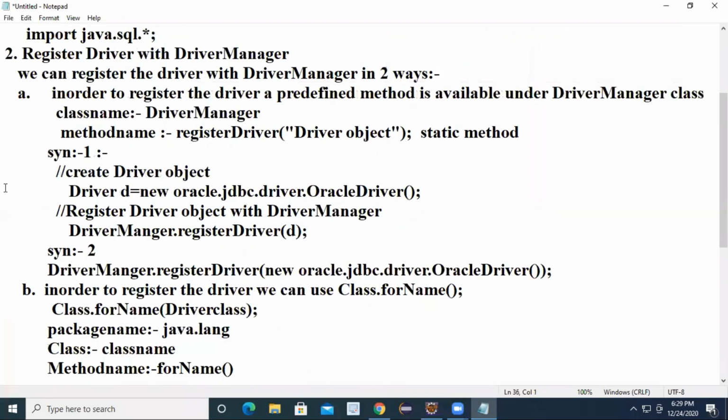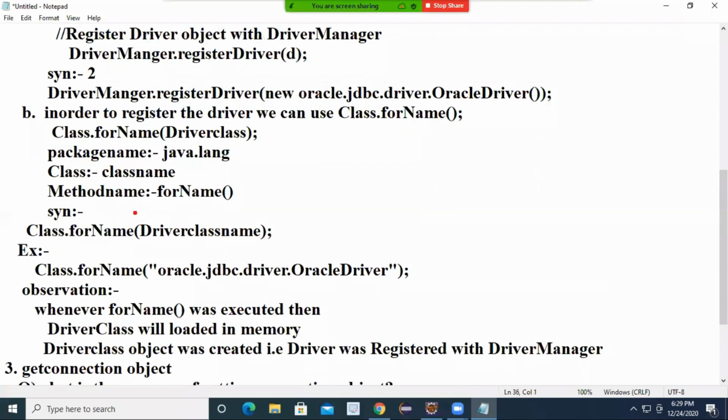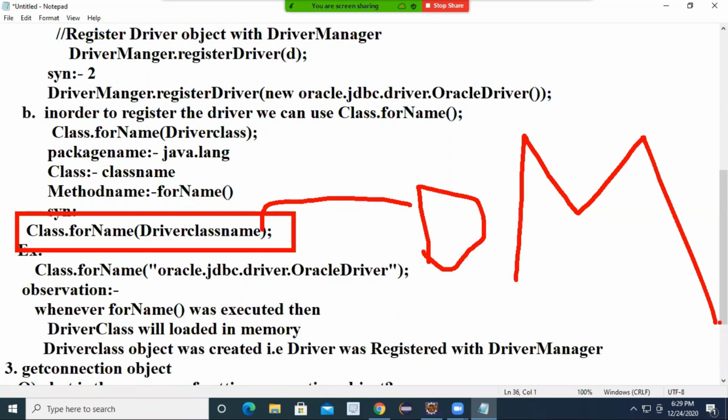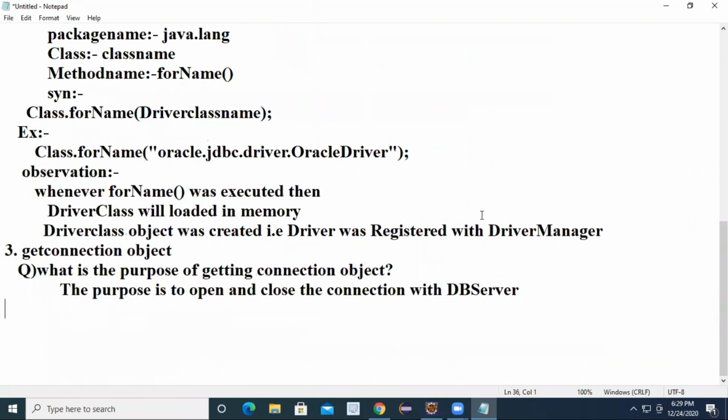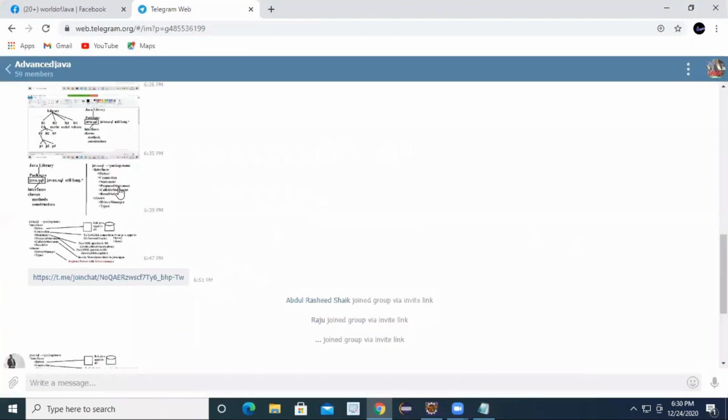See, in step number 2, you registered your driver with the driver manager. Do you get any permission to communicate with the database? To perform any operations, you must get the permission. In order to get the permission, you have to invoke the get connection method. Already we discussed it in the last class.